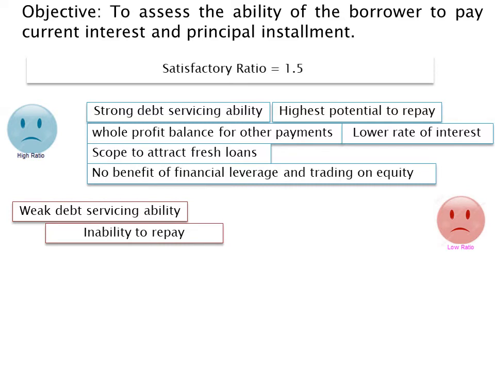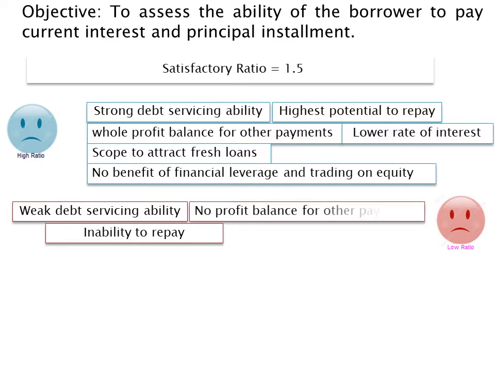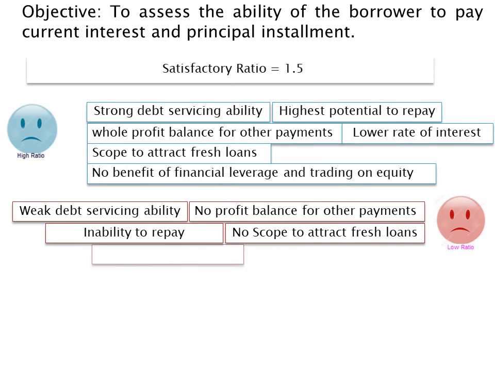Such a firm won't have profits available for payment of dividends, appropriations, etc. The firm won't be able to attract fresh loans because a low ratio indicates financial weakness. Such firms may get loans at a higher rate of interest than the prime lending rates, as a low ratio indicates involvement of high risk of default.